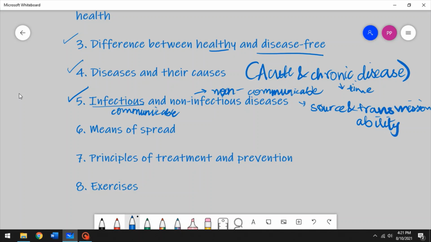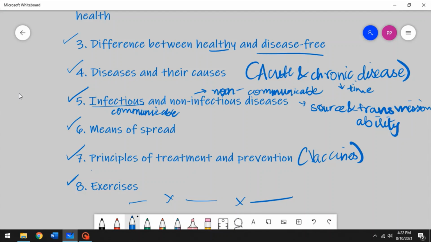And then we talked about the means of spread. We talked about the principles of treatment and prevention. We talked about vaccines, the 4 different types of germs that are present in vaccines. Then we talked about COVID-19 and how vaccines are important, right? And then I just scrolled through the page of exercises. That is how we are done with this chapter.